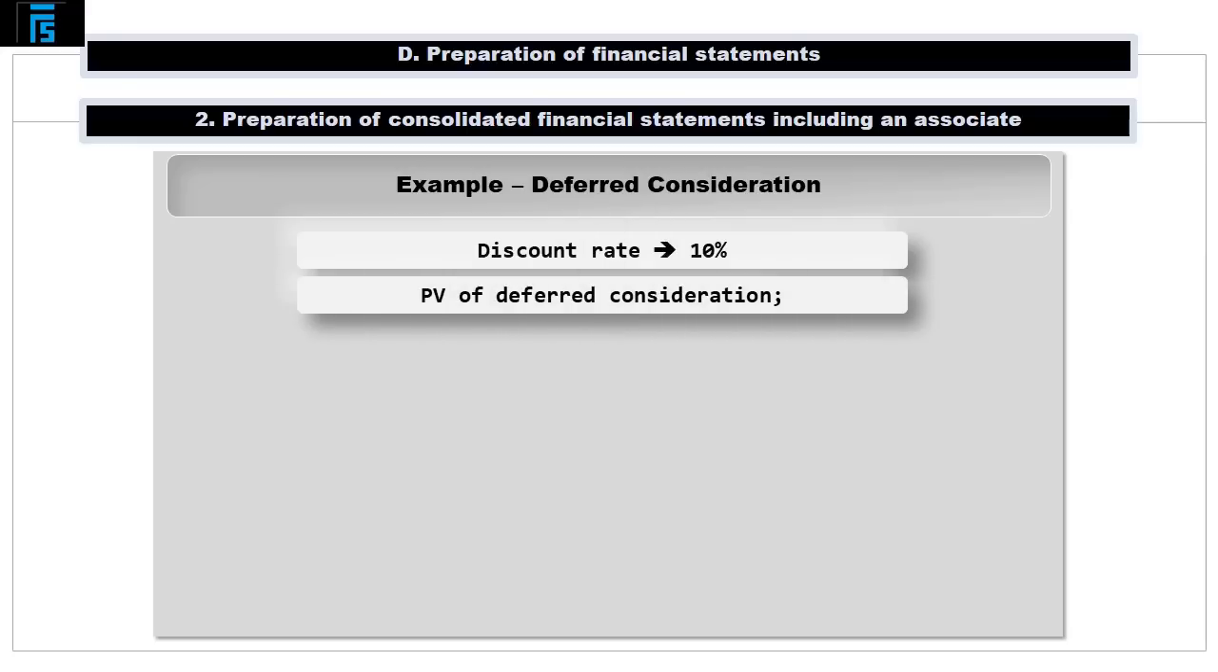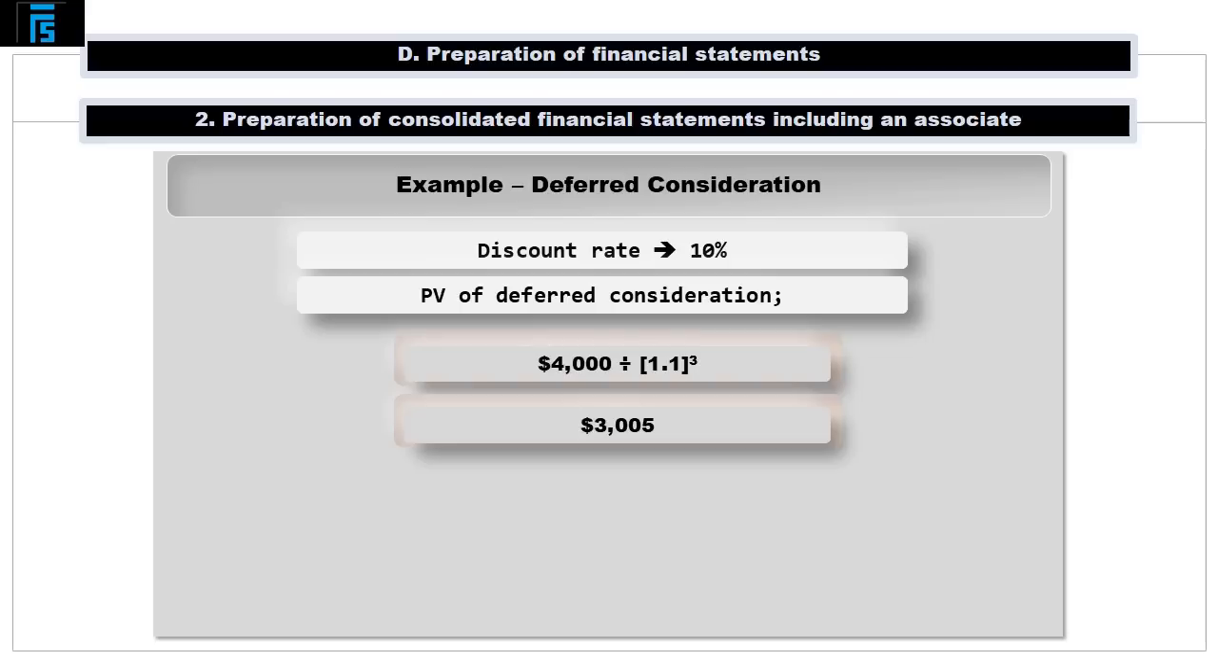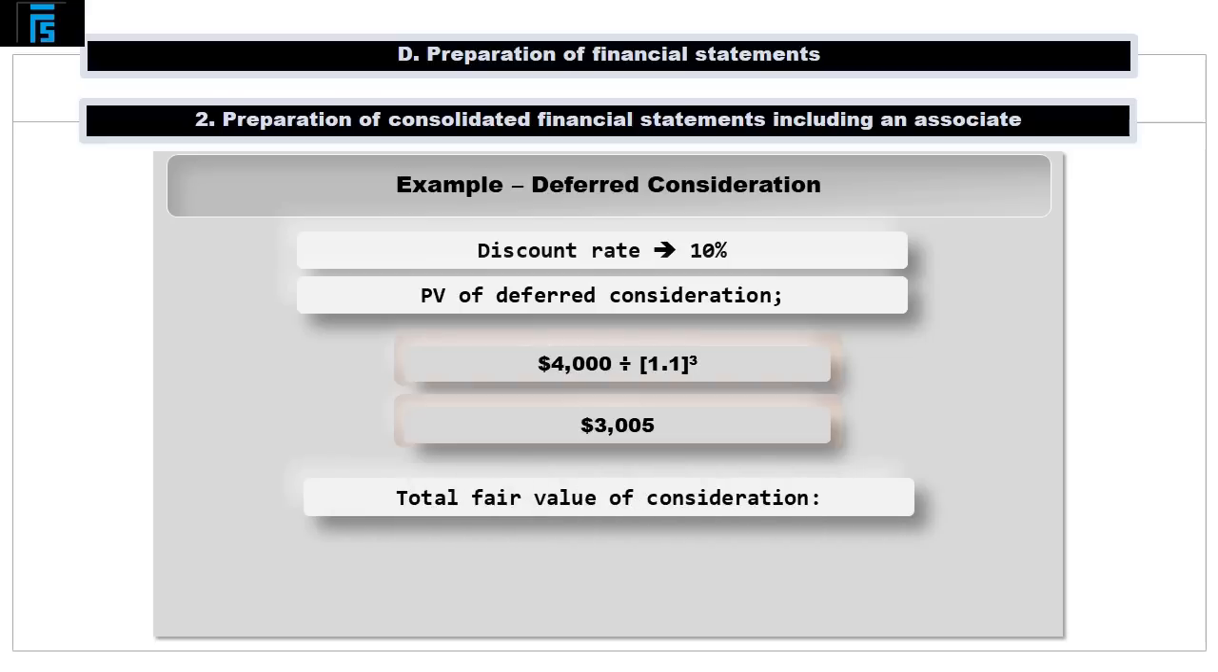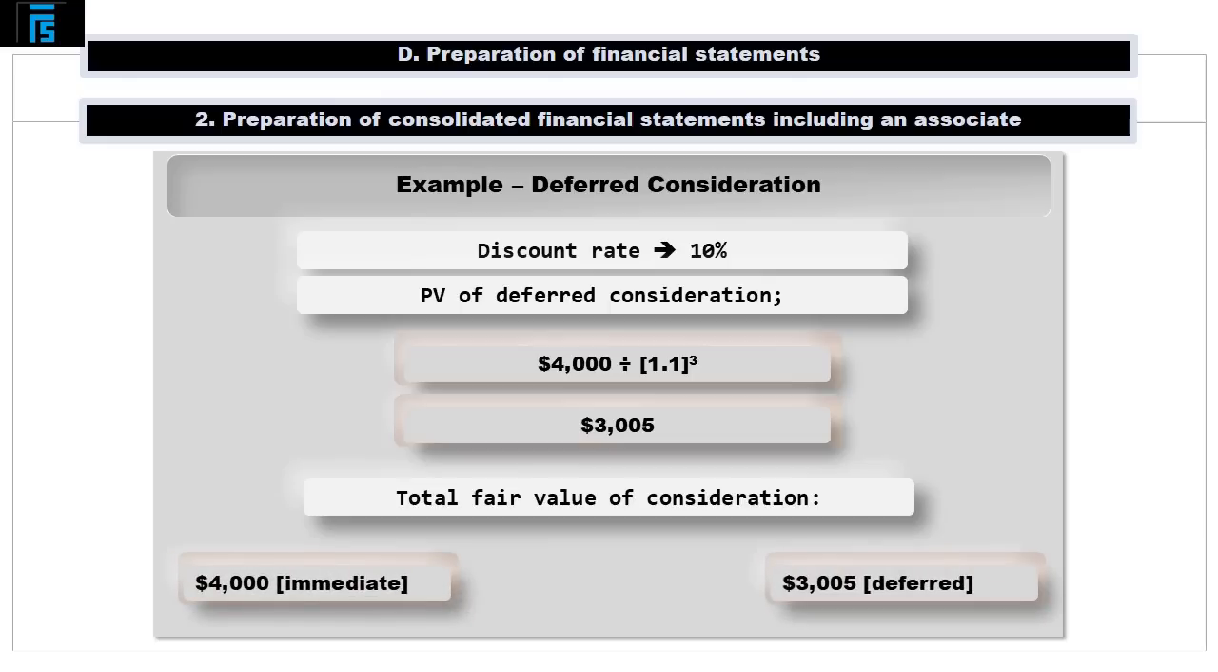In that case, the present value of the deferred consideration equals €4,000 divided by 1 plus 10%, or 1.1 raised to the power of 3, producing a result of €3,005. The fair value of the consideration transferred would therefore be made up of two components, €4,000 and €3,005, totaling €7,005. Accordingly, this is the purchase price total which would be taken into account in the computation of any goodwill generated upon the acquisition.